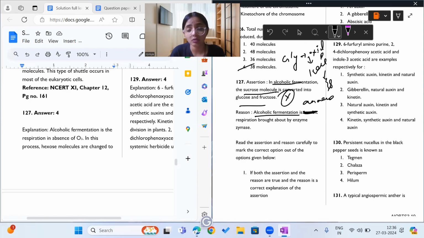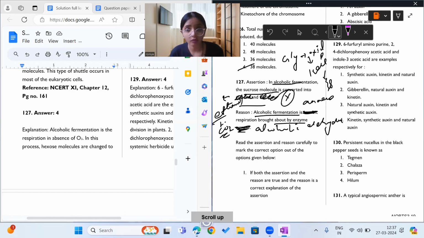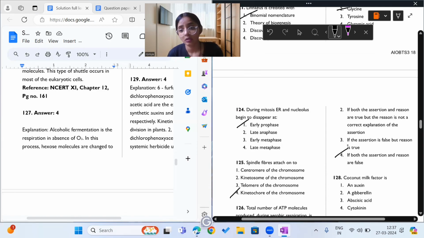In alcoholic fermentation, is sucrose converted to glucose and fructose? No. It is converted to ethanol plus carbon dioxide. Alcoholic fermentation is an anaerobic process, and is brought about by alcoholic dehydrogenase. So both A and R are false, and R is obviously an incorrect explanation too.